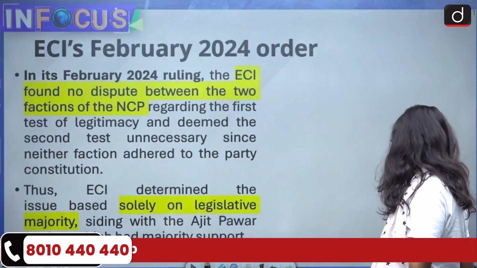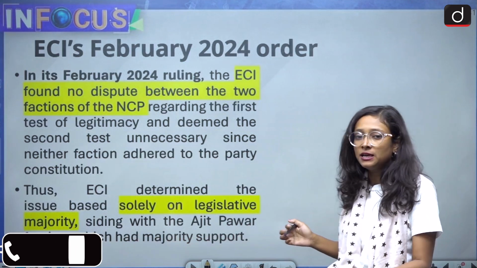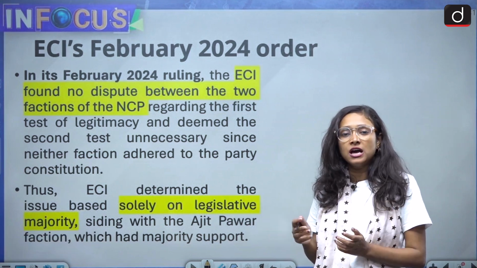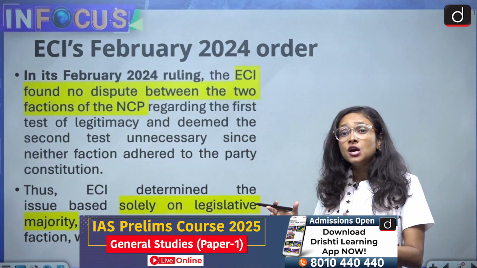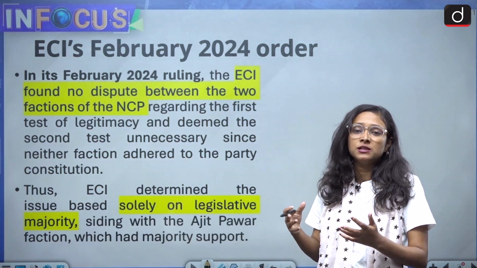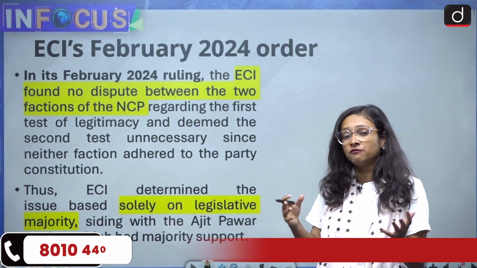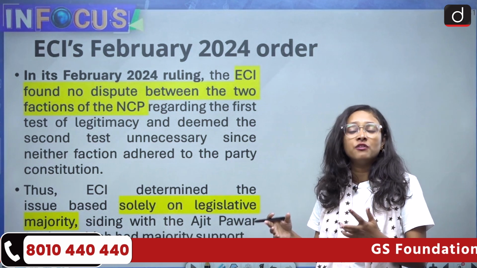Now we'll come to the next one, which is about the ECI's February 2024 order. What had happened is that the earlier 2 tests were not applicable here because none of the factions followed the aim and objective. How could it be possible for the party's constitution to reflect the aim and objective? So the earlier 2 have become defunct.